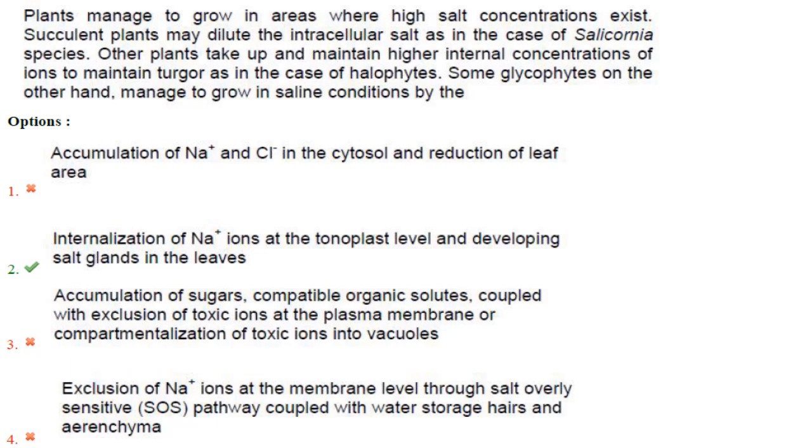Now what do glycophytes do? Some glycophytes, on the other hand, manage to grow in saline conditions by. So glycophytes are plants that grow in non-saline conditions. When they are brought to saline conditions, what they do is internalize Na positive ions at the tonoplast level, that is the vacuolar level, and develop salt glands in the leaves. That is what glycophytes will do. Answer is option 2.